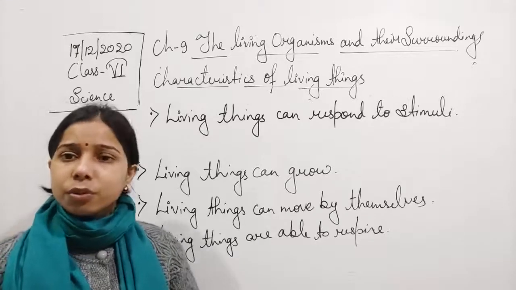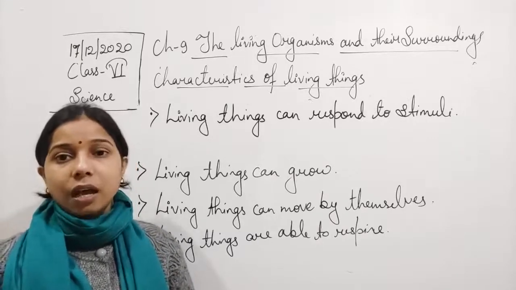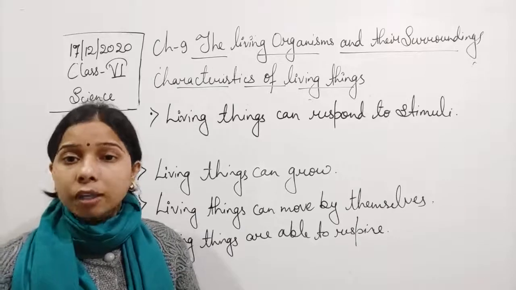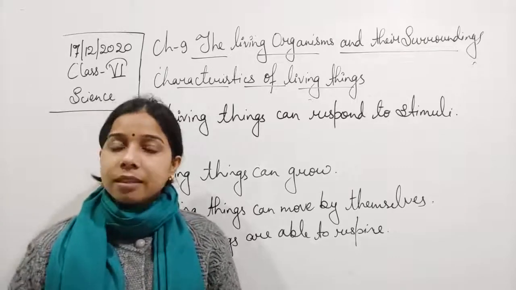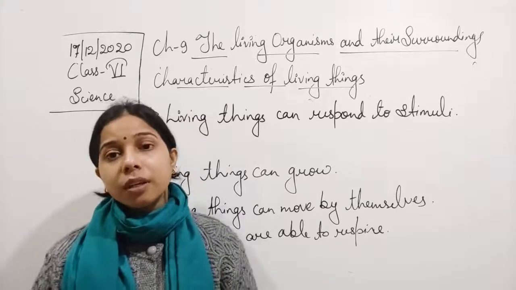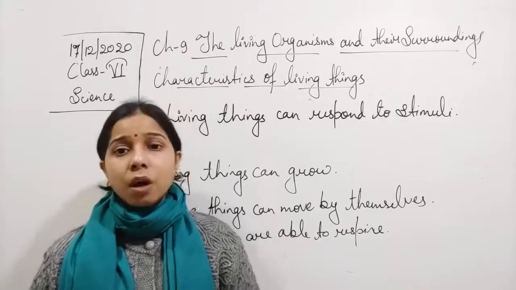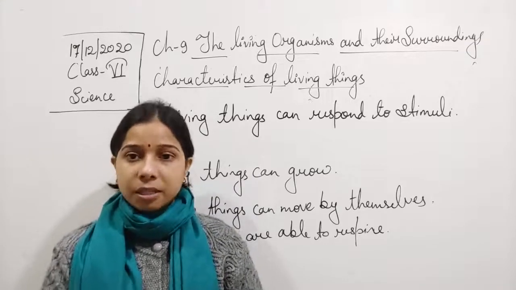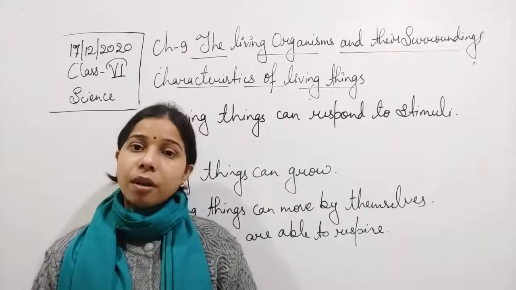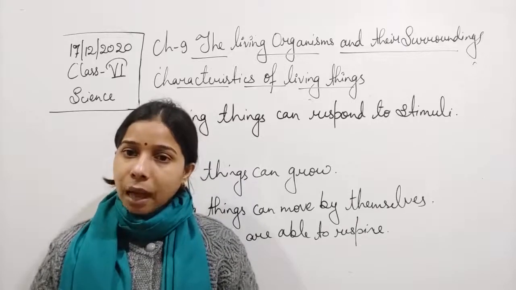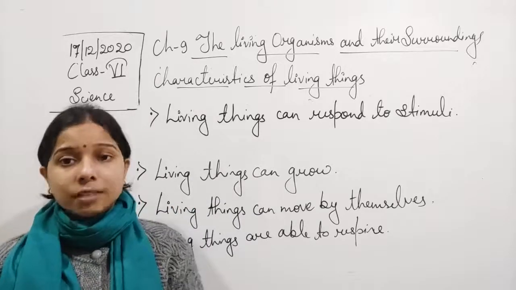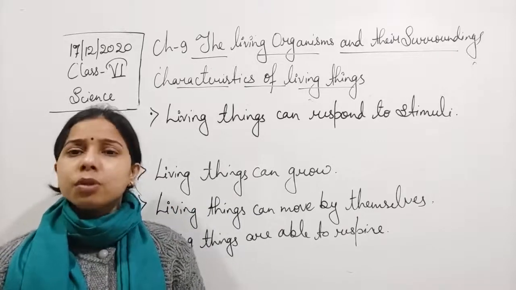Now you see here, student, if suppose you went to a kitchen and you touch a pan and suddenly you lift it because you realize that it was a very hot pan. So you release it or you throw the pan. This is a response that you are showing towards the hot plate. Now you have taken the hot plate, you have kept it on the table. Has anything happened to the table? No. You have taken it and kept it on an iron bench. Does anything happen to the bench? No. So you can see that the non-living things do not respond. But the living thing responds to any kind of stimulus.